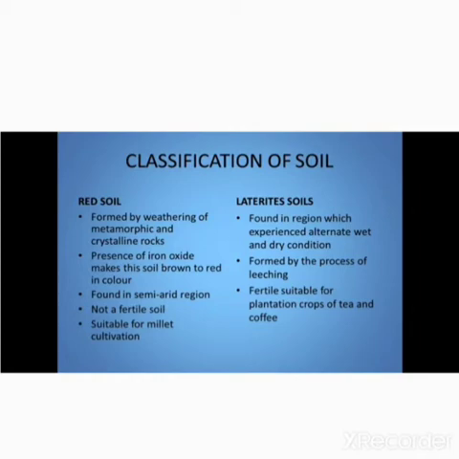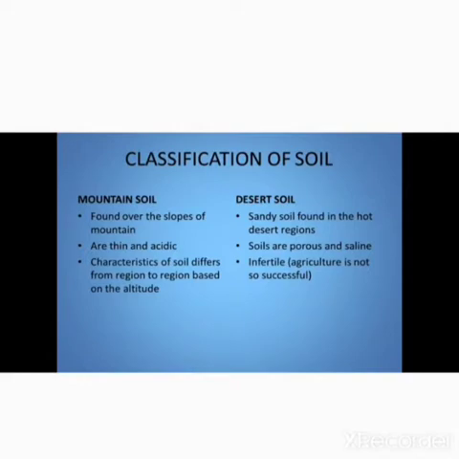Then the next soil is desert soils. These are sandy soils found in the hot desert regions. These soils are porous and saline. Since it is infertile, agriculture in these soils is not so successful. This one is mountain soil and next is desert soil.